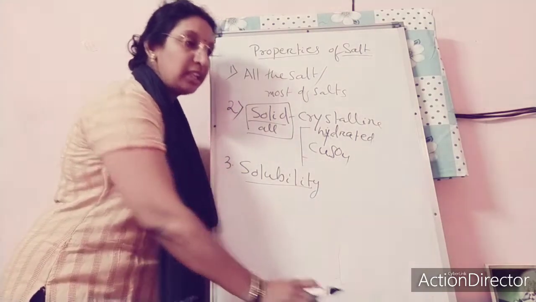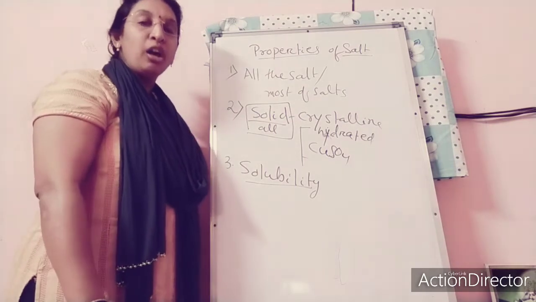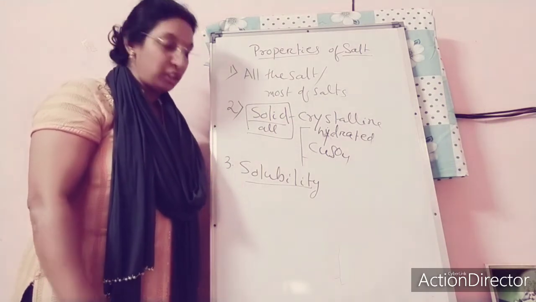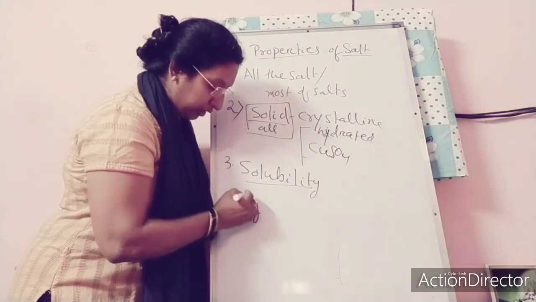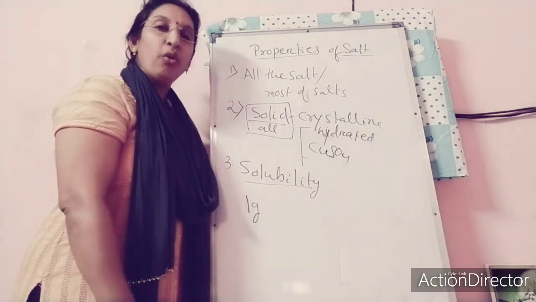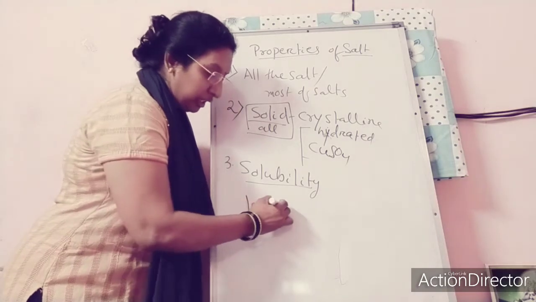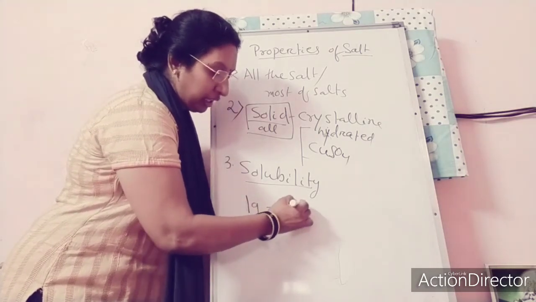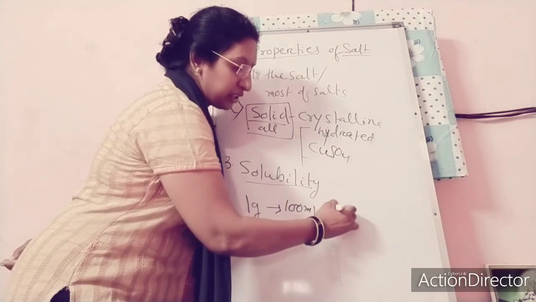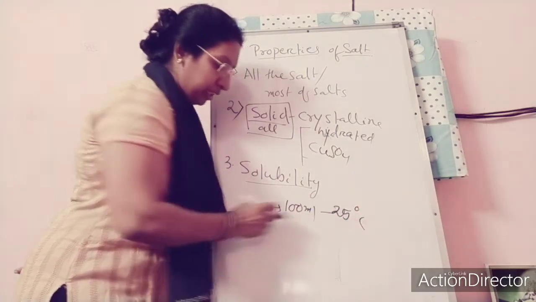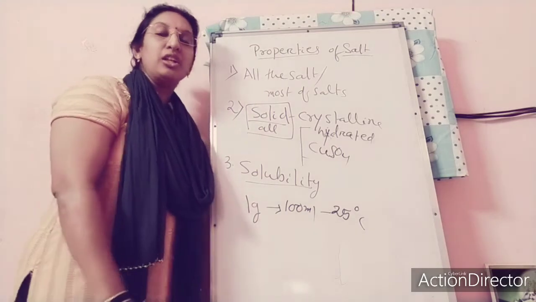Next, what about solubility? How can you say some salt is soluble, partially soluble or insoluble? When 1 gram of any salt can dissolve in 100 ml of water at room temperature, that is 25 degrees centigrade, you can say that these are soluble salts.